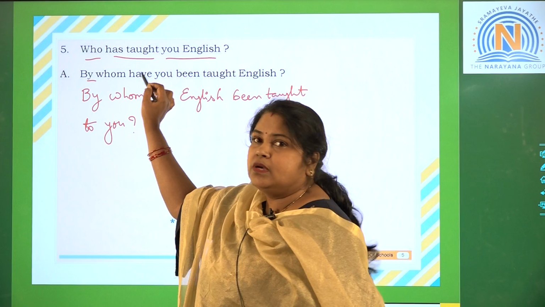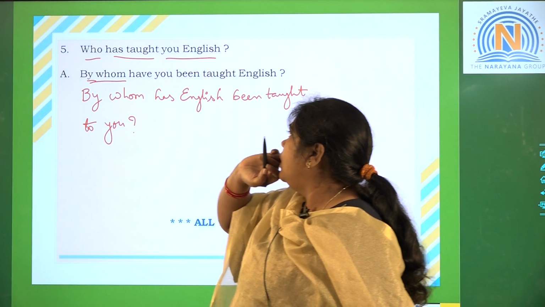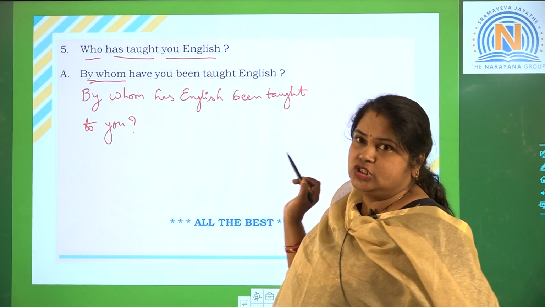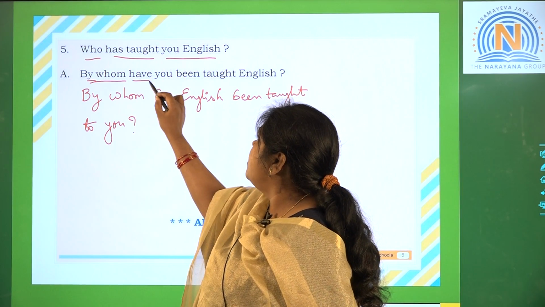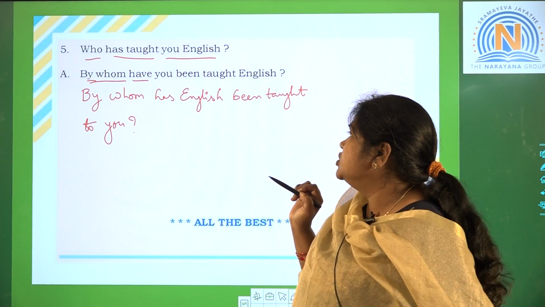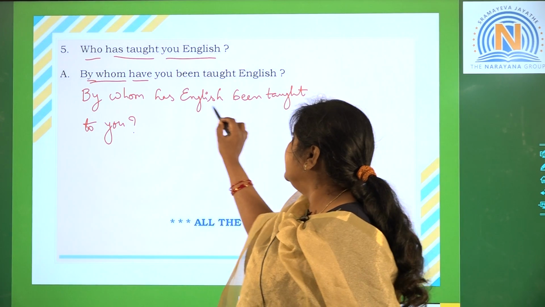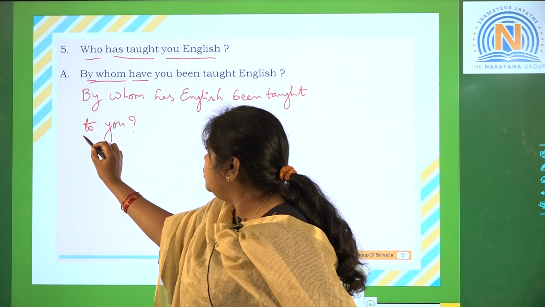By whom, as it is a question, we bring a WH word. So by whom, okay, have you been taught English? Be form is have, okay. By whom have you been taught English is one way, or you can say by whom has English been taught to you. Okay, we have to take to you.